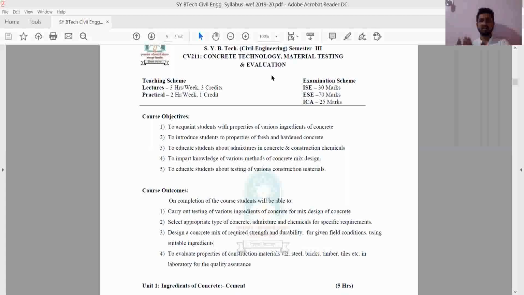Understanding? In a small building, the strength requirement for the slab or any structure, let it be a beam, let it be a column, a footing or slab, whichever. I'm taking the example of slab. In a small building, the strength requirement for the slab will be less, and in a public building or in a function hall, the strength requirement for the slab will be more. So what we have to do? That's why here the strength requirement is less, and here the strength requirement is more.